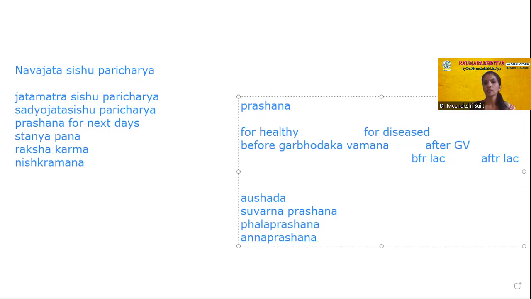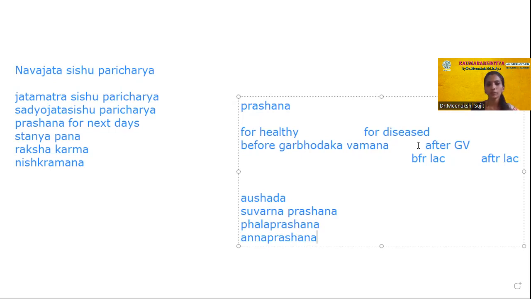So here Prashana will be divided into 2 steps. First, for healthy children and for diseased ones. If you are giving for a diseased one, you will go through the complaints, leave it. If you are giving for healthy kids, then again it will be divided into before Garbhodaka Vamana and after Garbhodaka Vamana. Before Garbhodaka Vamana, you will give Saindava and salt and make the baby vomit.